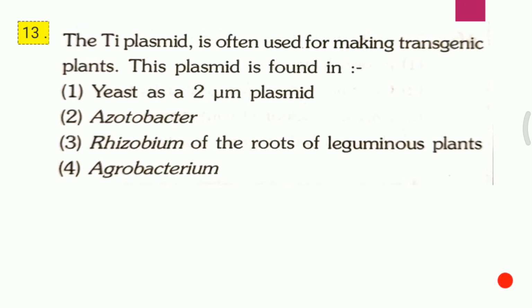Question 13. The Ti plasmid is often used for making transgenic plants. This plasmid is found in first, yeast as a 2-micron plasmid, second, Acetobacter, third, Rhizobium of the root of leguminous plant, fourth, Agrobacterium. Answer for this question is fourth, that is Agrobacterium.